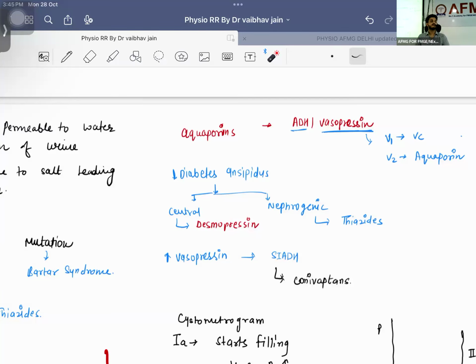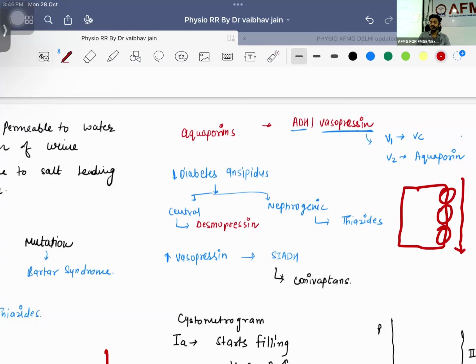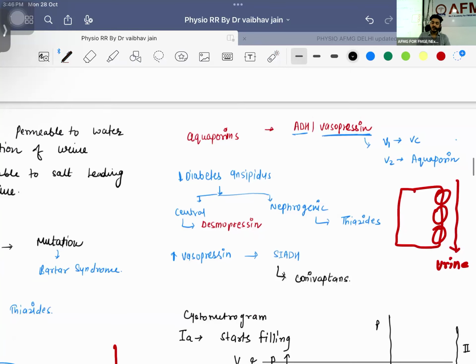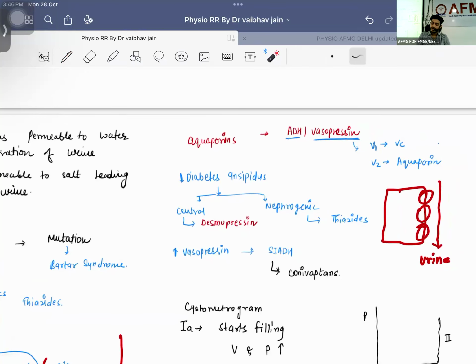Wonderful. V2 is present on the kidney, the lower part of the collecting duct. What do they have there? Aquaporins. Wonderful. We have aquaporins, and these aquaporins are your V2 receptor. What will they be doing? Sir, they will be retaining water from the urine. As urine is going out, they will work only on water, and they will retain water in the body. If this water is coming into the body, what will happen?